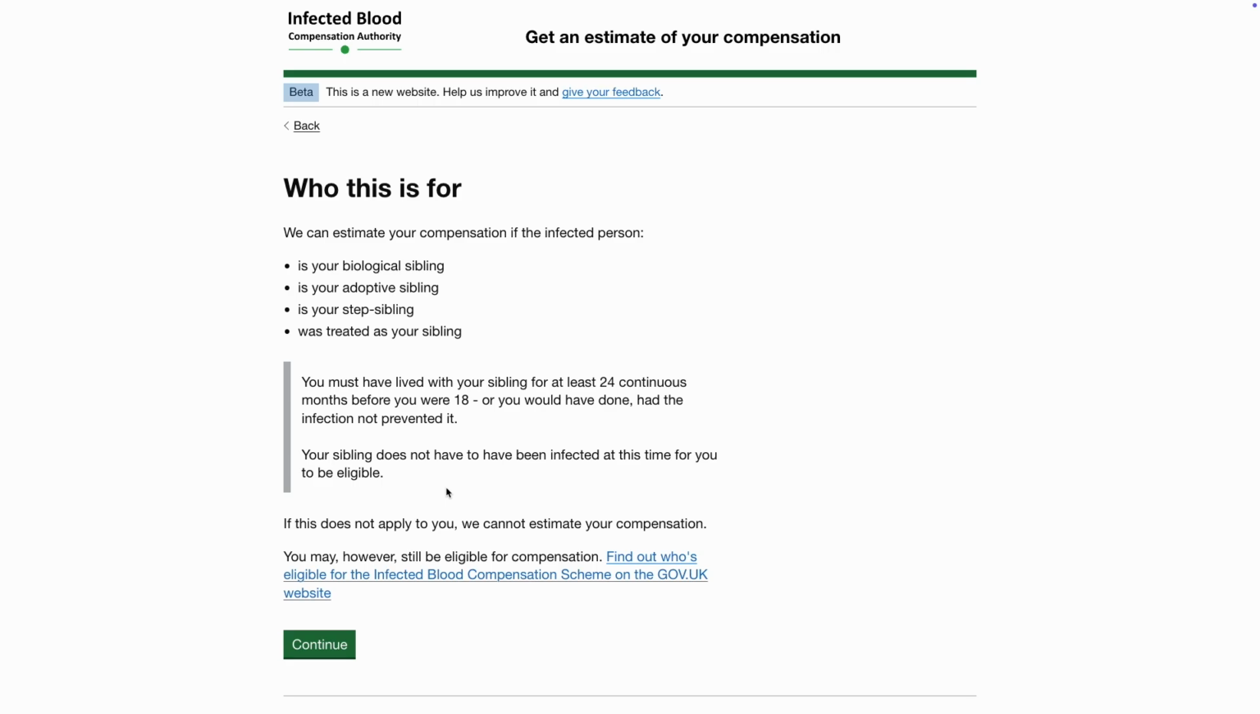The next page explains that you can use the calculator tool to work out your claim if the infected person is your biological sibling, your adoptive sibling, your step-sibling, or was treated as your sibling. This page also explains that you must have lived with your sibling for at least 24 continuous months before you were 18, or that you would have done this had the circumstances of the infected person allowed you to have lived with them. Your sibling does not have to have been infected at this time for you to be eligible.